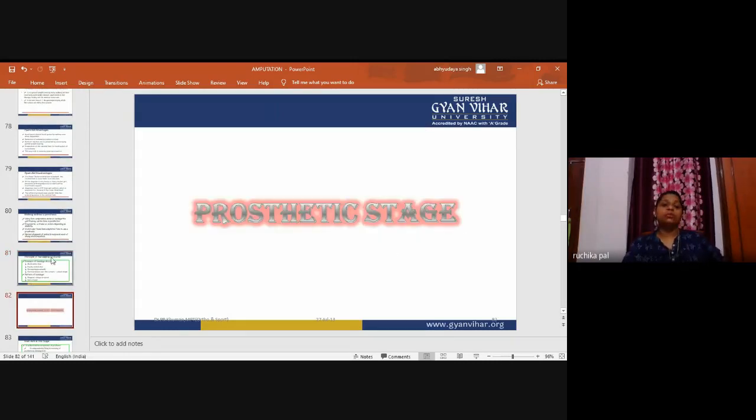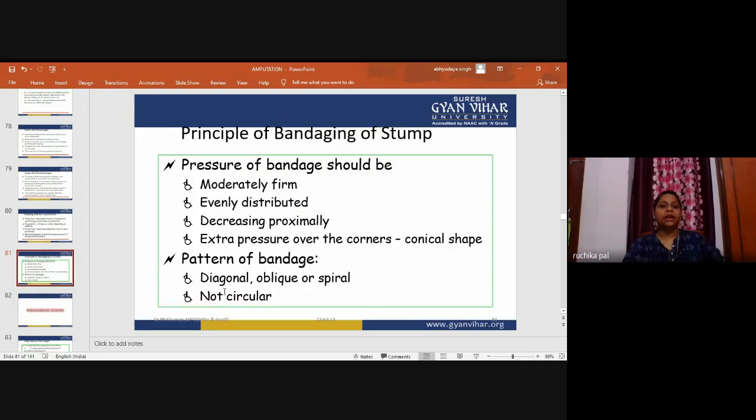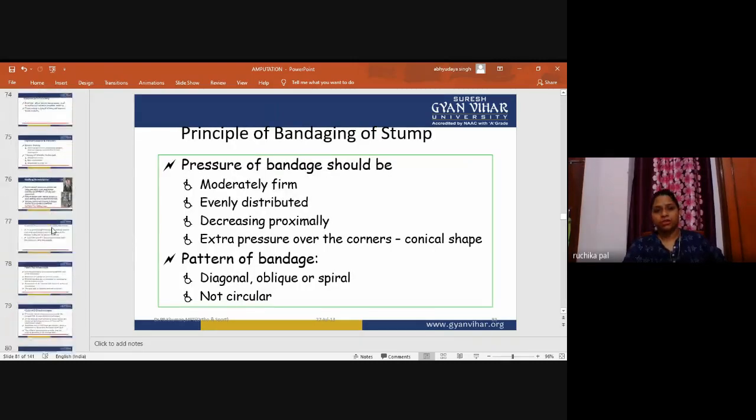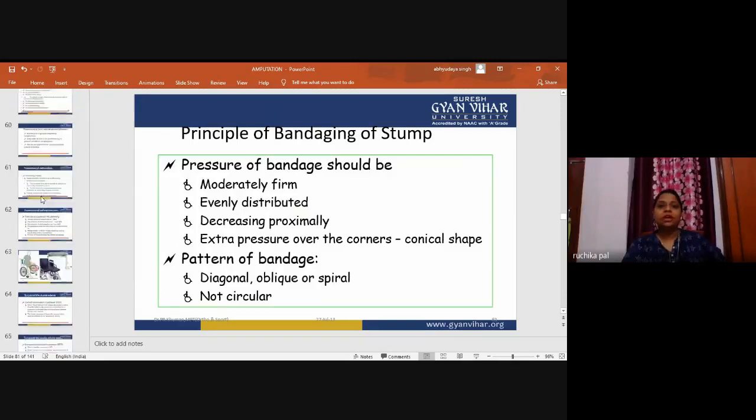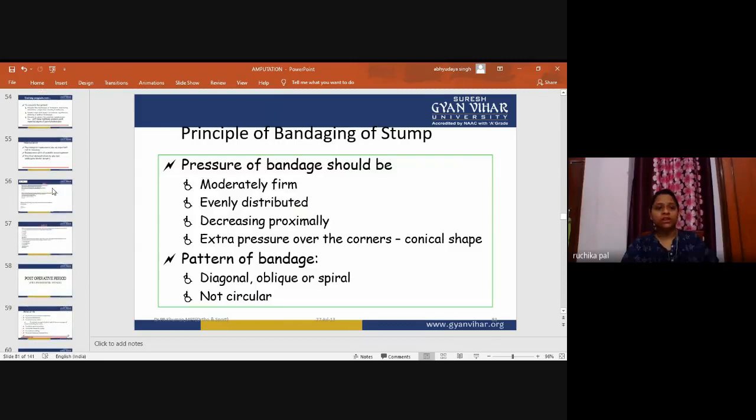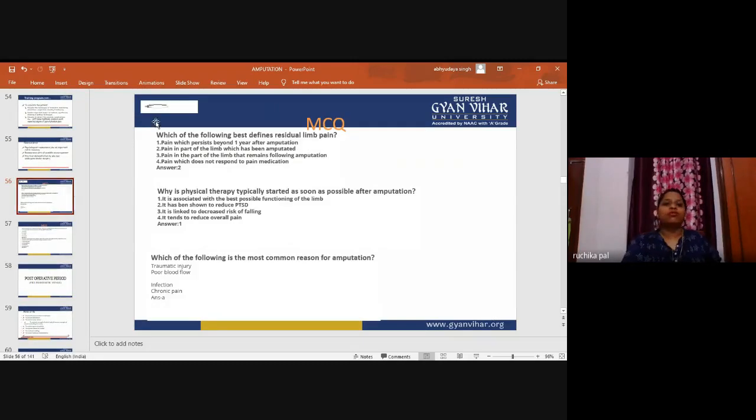Now it comes to the prosthetic stage. We have completed all these parts, regarding the pre and post operative period and the bandaging. Now we will move forward to the multiple choice questions, to evaluate our study and our topic.